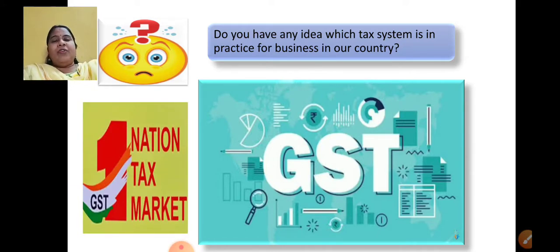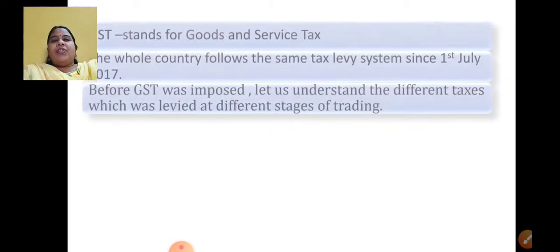In this chapter, we will be learning in detail what is GST, how it functions, how calculation of GST is done on different goods, and how it is functioned, right? All these things we will be learning in this chapter. So let's start it.